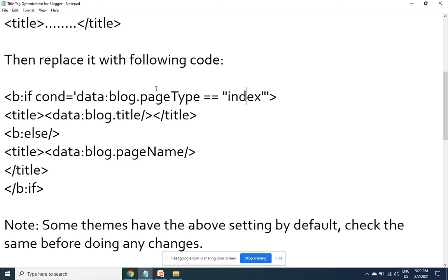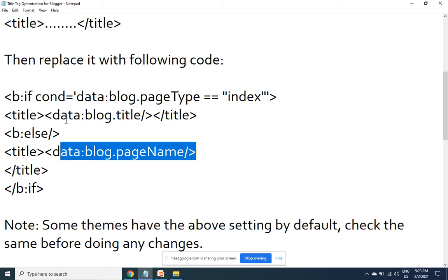Having my website title tag for the home page is no problem. Problem is for the internal pages. Because in my internal pages I want to talk focusedly on a particular keyword, but the title tag is projecting some other keyword at the start. So if the page is the home page, then get the regular website title as the title tag. Otherwise, get the post title as the title tag.